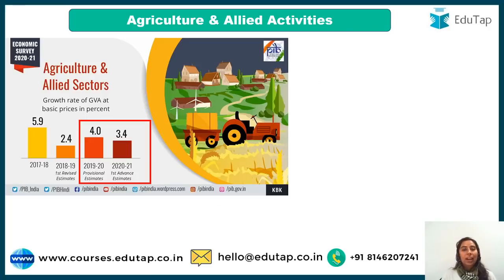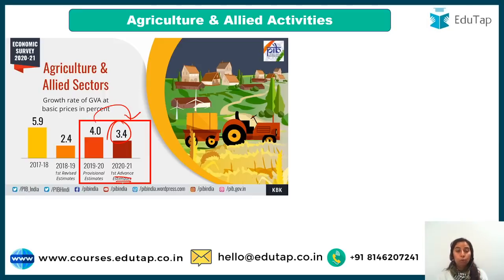Coming to agri and allied activities. So guys, agri and allied sectors, growth rate of GVA, gross value added at basic price, is going to be for the year 2021, 3.4%. Declined from previous year. It was 4% earlier. Now it is going to be 3.4%. This is as per the first advanced estimates.